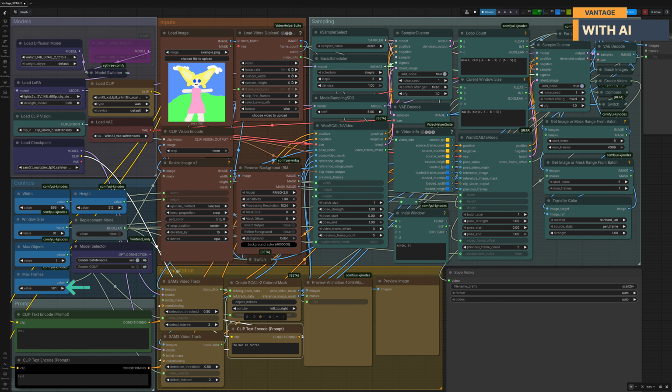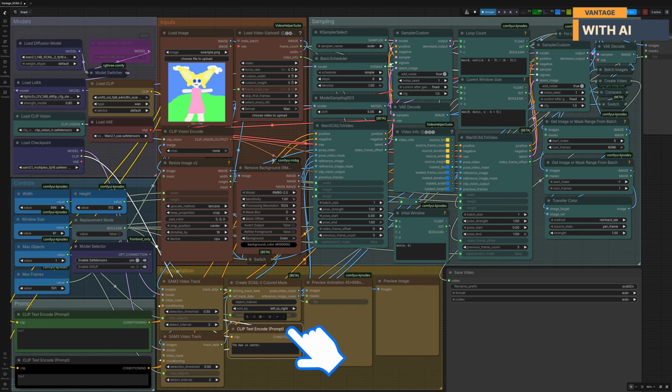However, if the value is lower, the input video will be automatically truncated, and only the specified number of frames will be used for generation. The next section is the input section, where we load our reference image and guiding video. After that comes the prompt section, where we can define our positive and negative prompts to further influence the generated output. Next is the segmentation section.